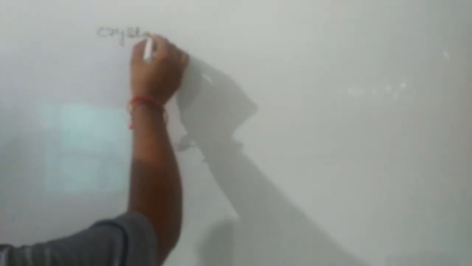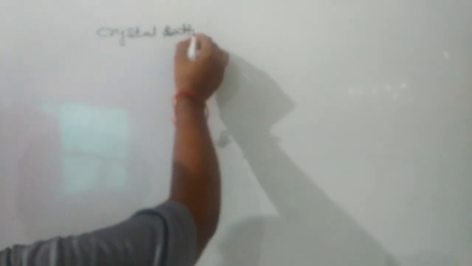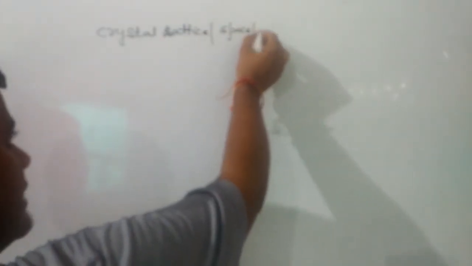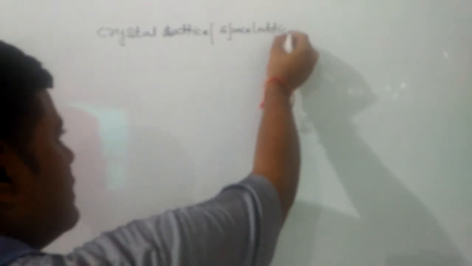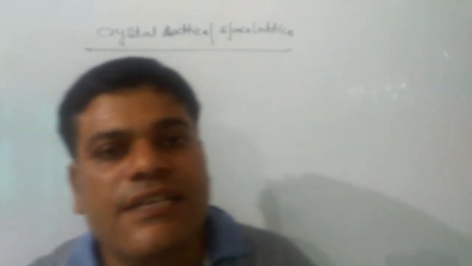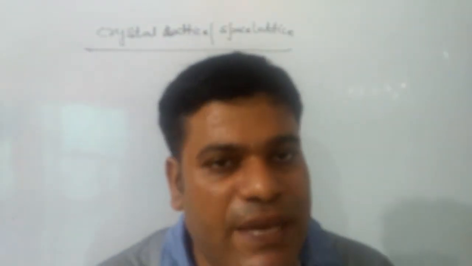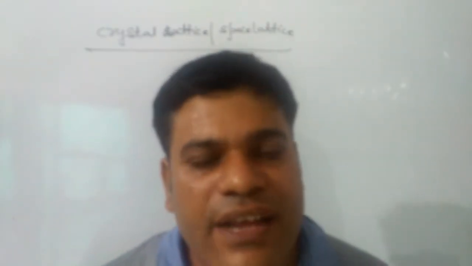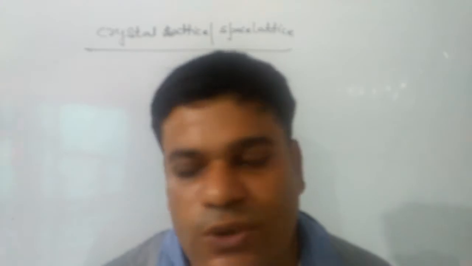After this, we have to discuss a few more terms of crystallography, and the first one is crystal lattice or space lattice. It is an important topic. Crystal lattice or space lattice may be defined as the arrangement of particles of a solid in space.